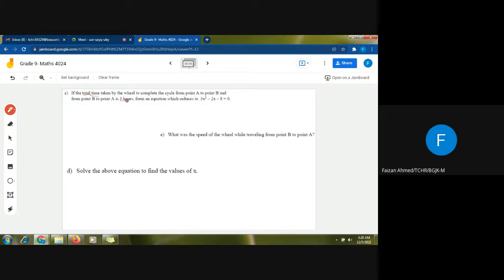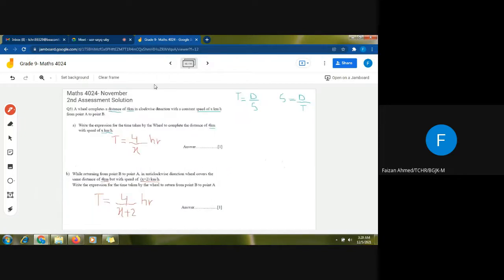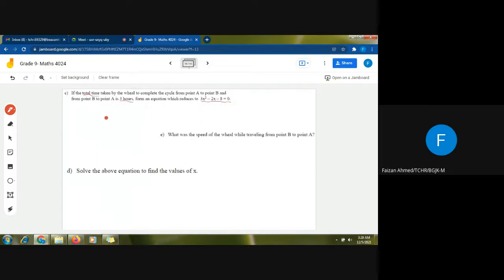So this is the total time, and we have to use this information to make an equation which reduces to 3x square minus 2x minus 8. This means the final equation is known to us. We just have to make this equation by using the original information which is given in part C. So this is the total time. We have the expressions for the two times. We have calculated the expressions in the first and the second part for the going time and the returning time.